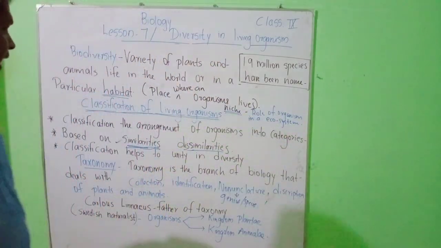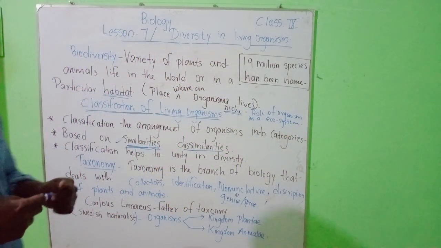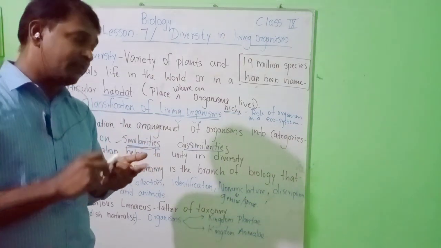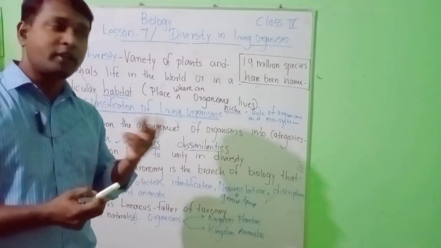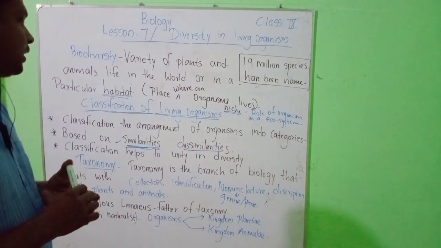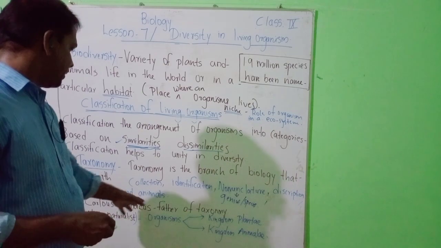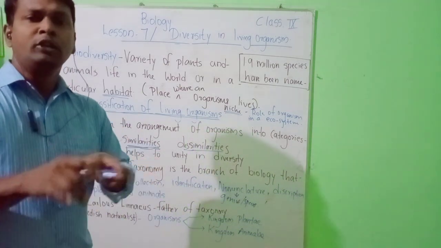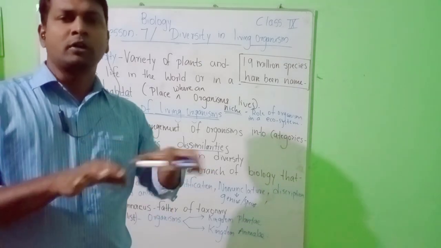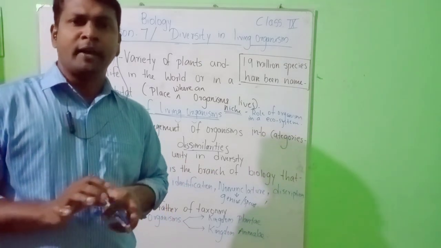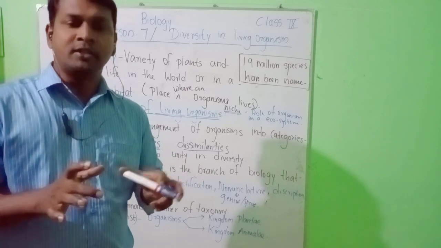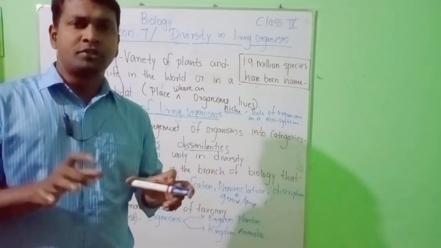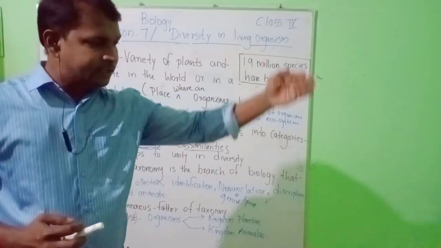Description of Plantae and Animalia. Once you have collected the specimen, identified the specimen, and given a name to the specimen through nomenclature, the next is the description of plants and animals. You will get an idea about that. When you type in Google Cocos nucifera, what is that? It's the scientific name of coconut. Mangifera indica is the mango tree. When you type this, you will get a detailed history of it.